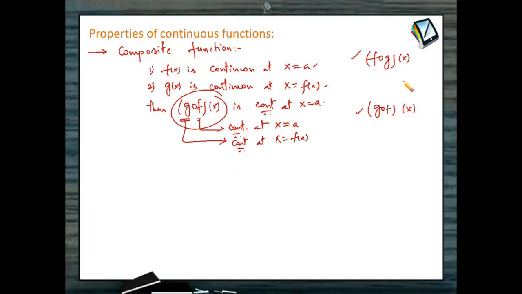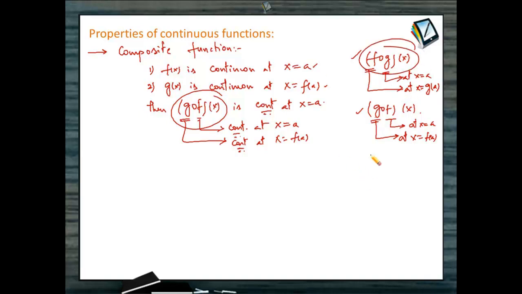So if you extend this to two composite functions which are possible, g circle f is continuous, which we learned, provided f is continuous at x equal to a and g is continuous at x equal to f of a. Now what happens if I extend the same definition to f circle g of x? Both need not be individually continuous, but g must be continuous at x equal to a and f must be continuous at x equal to g of a. Then f circle g of x would be continuous.